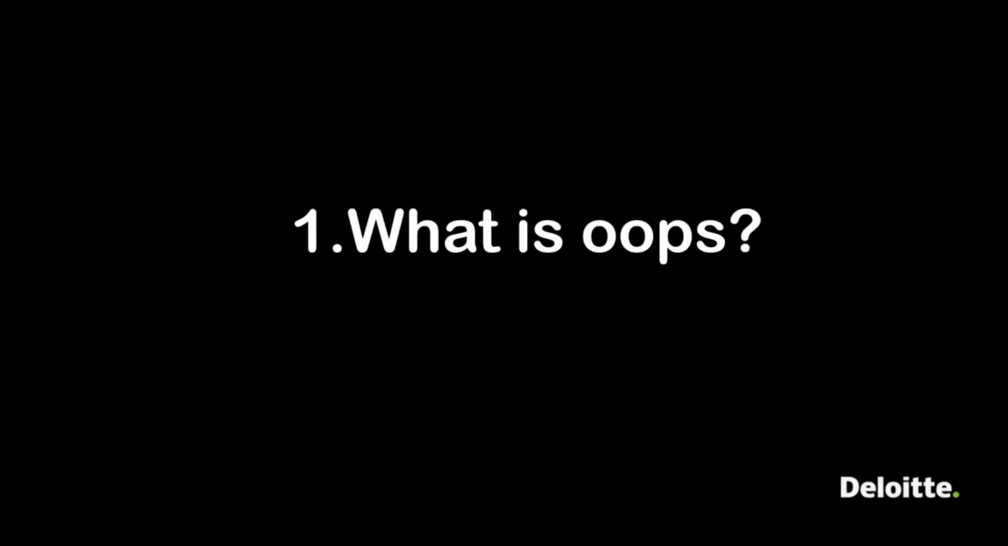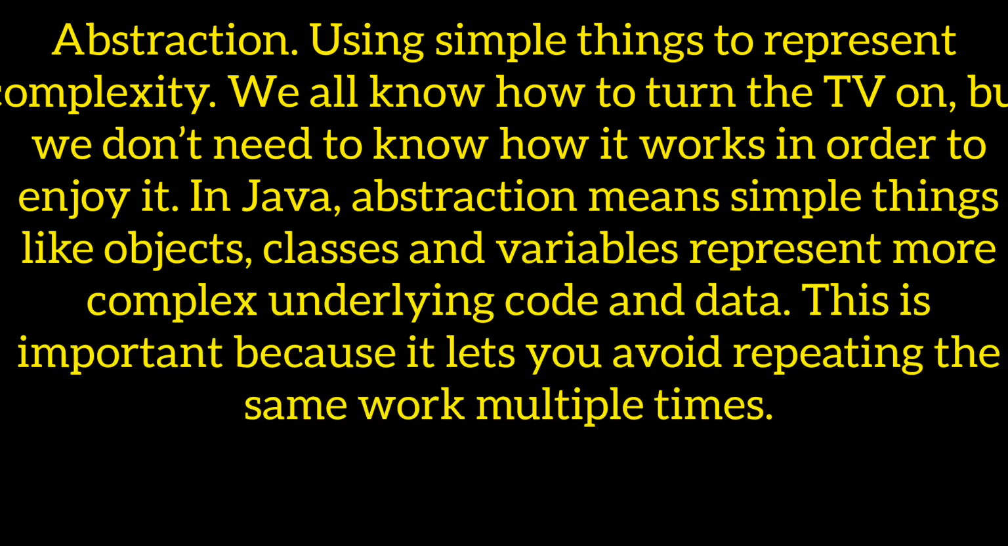So first question, what is OOPS? Whenever we encounter this question, we can talk about the four pillars of OOPS, that is abstraction, encapsulation, inheritance and polymorphism. Coming to the definition, abstraction. We all know that what abstraction does is using simple things we represent complexity. Like we all know how to turn on the TV, but we don't need to know how it works in order to enjoy it, right?